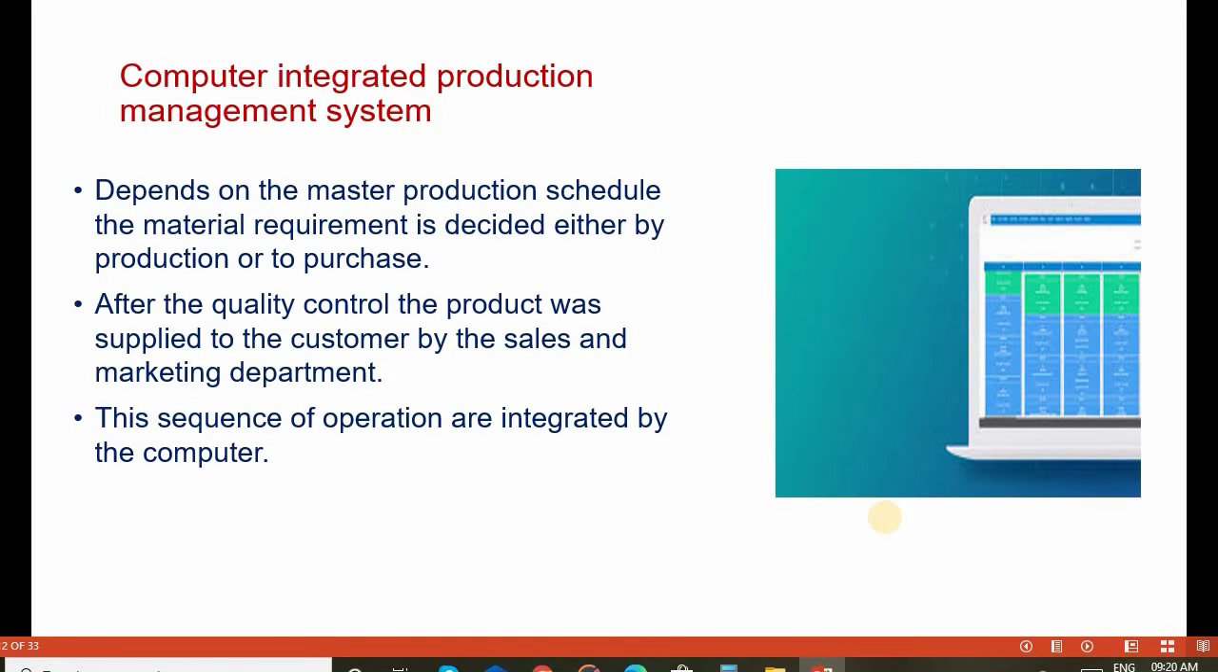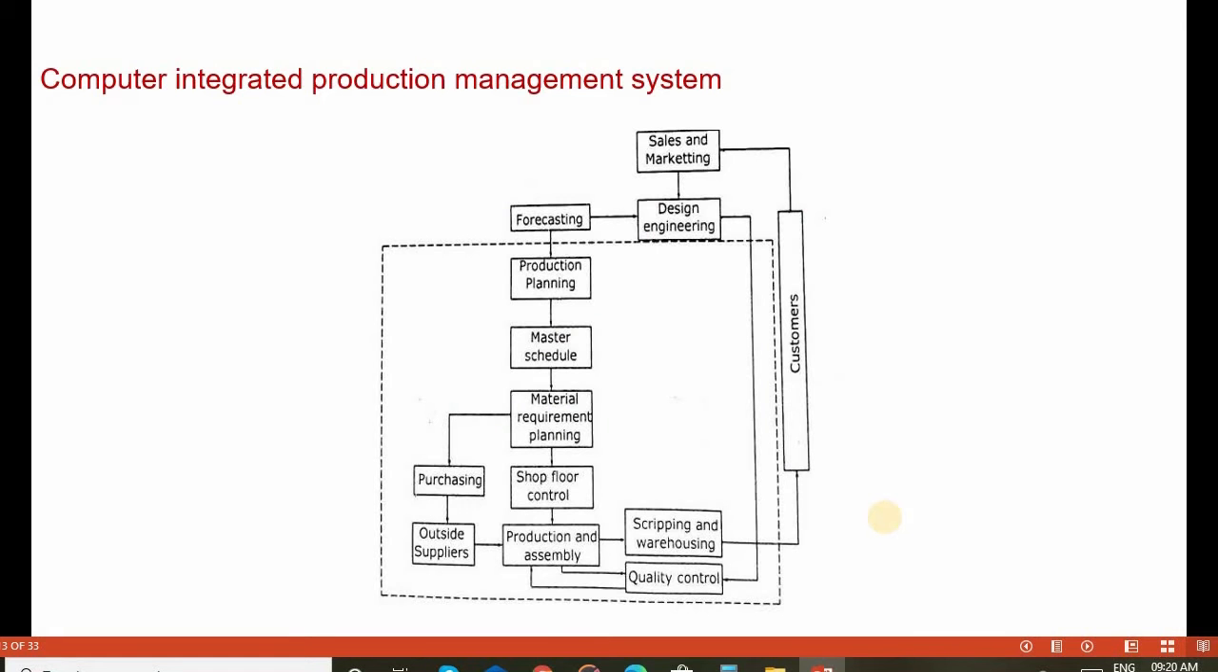Computer integrated production management systems depend on the master production schedule. The material requirement is decided either by production or based on purchase. After quality control, the product is supplied to the customer by the sales and marketing department. The entire sequence of operations in production planning is integrated by the computers. This flowchart shows the computer integrated production management systems.